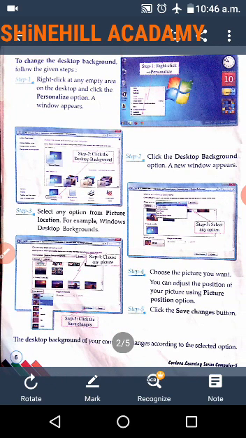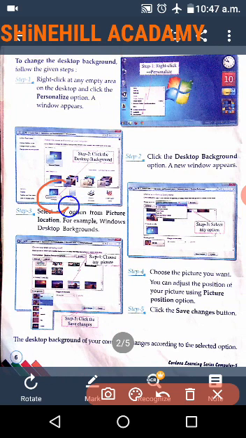A window appears. You can right click any empty area on your desktop. A pop-up menu will appear. Now you click the personalize option on the menu. Step 2. Click the desktop background option. A new window appears. Click the desktop background option. A new window appears.